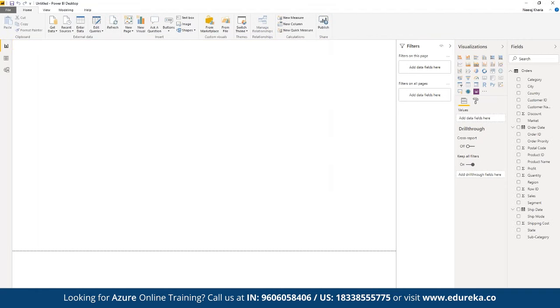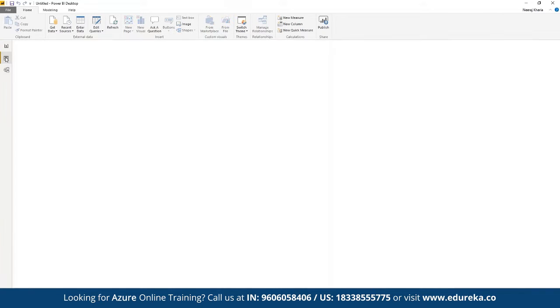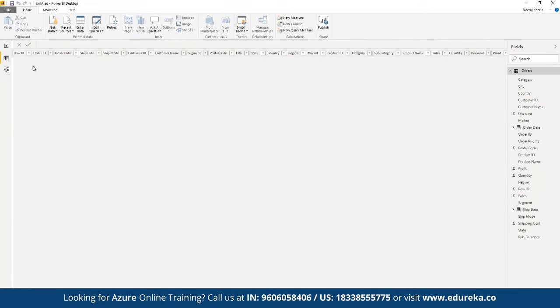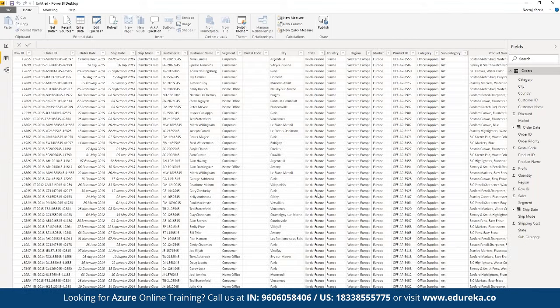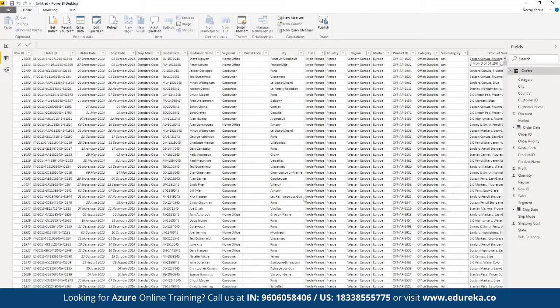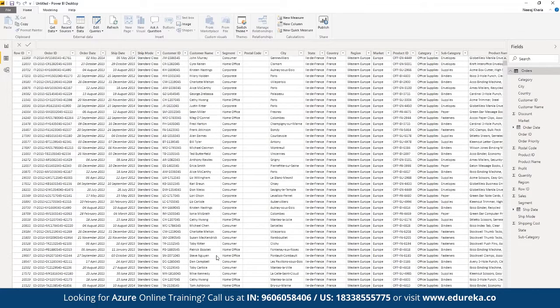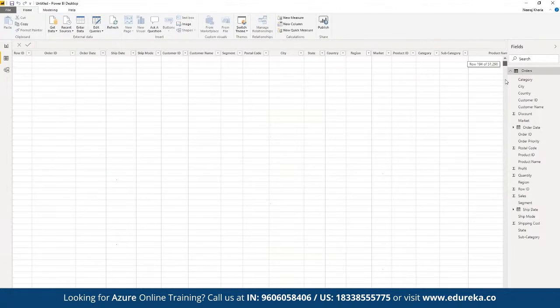All right, so now once the table has been loaded, we can see all the columns available on the right side. To visualize the entire data set, we can click on this option which says Data. Here we can see the entire data set in terms of the rows and columns that we have currently imported. As you can see, there are currently 51,290 rows available in the data set that we have imported as a part of our Power BI Desktop.